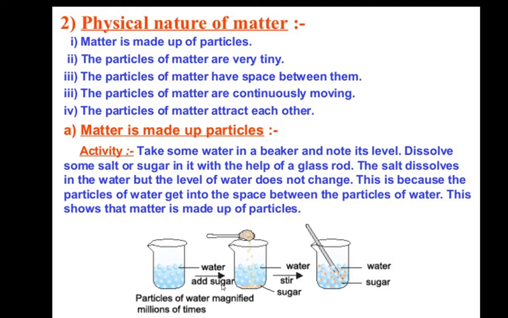The water particles have some space in between. One water particle and another water particle have some space between them. When we add sugar, we observe that sugar dissolves into the water. How does it dissolve? Because it occupies the space between two water particles. So it dissolves into it, and the level of water does not change. Okay, this shows that matter is made up of particles.